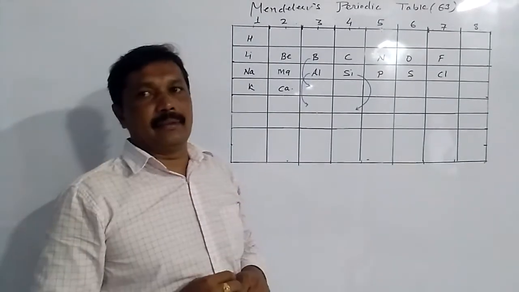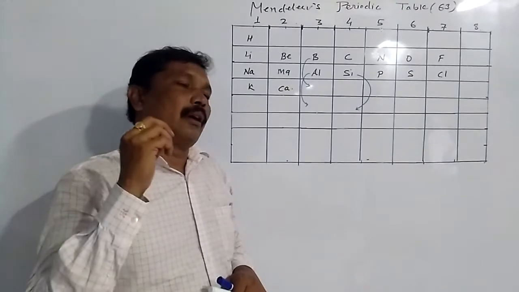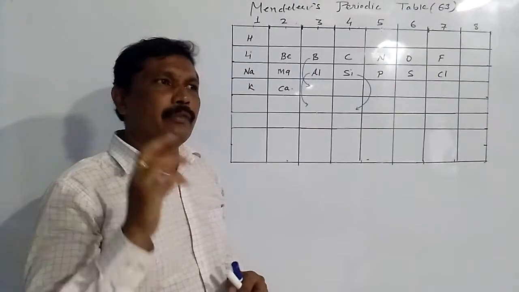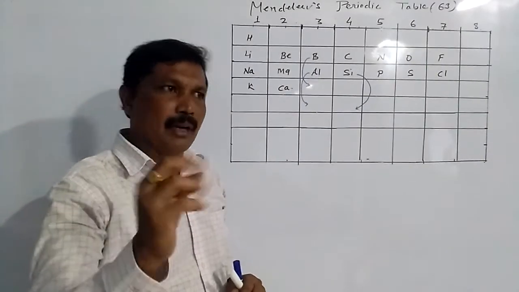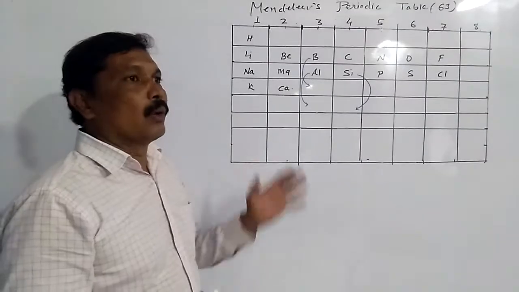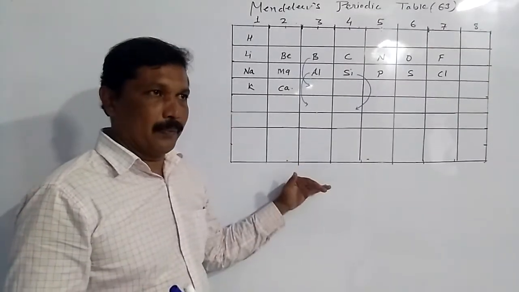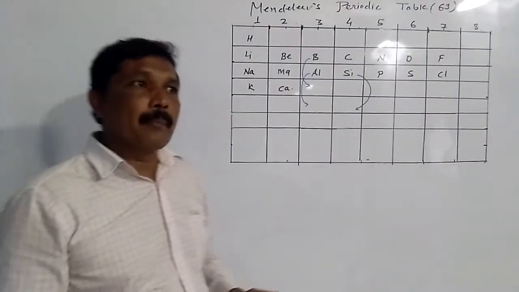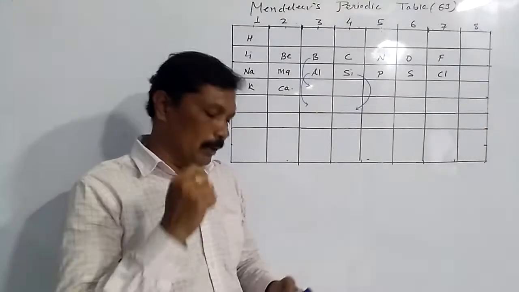He told us that the properties of elements are the periodic function of their atomic masses. Now we will have brainstorming over the table. Let's find out some merits of Mendel's periodic table.